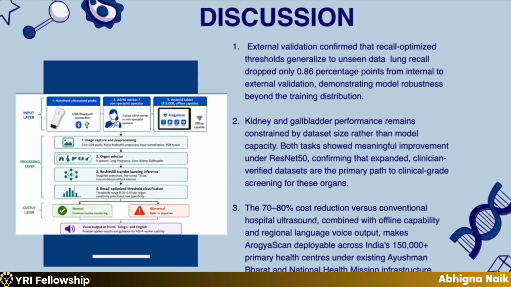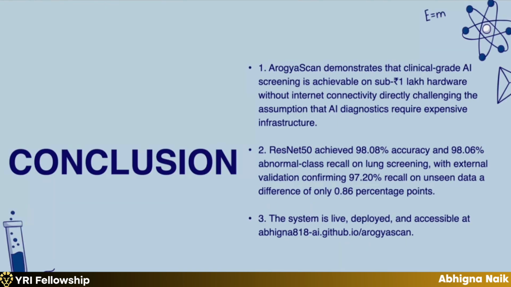To make this even more accessible, we have deployed this in Hindi, Telugu, and other languages which are local to India especially. As I mentioned, the external validation, the cost reduction, and the data size limitations for kidney and gallbladder. We think that our model demonstrates clinical grade AI screening as achievable on a very low budget without internet connectivity, which directly challenges the assumption that AI diagnostics require expensive infrastructure.